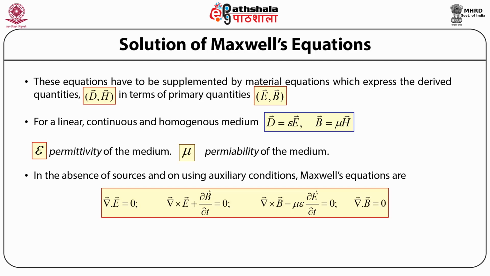The third Maxwell equation becomes the curl of the magnetic field induction vector B minus mu times epsilon times the partial time derivative of the electric field vector E equal to 0. Here the term containing the current density J is not there, again because of the assumption that there are no sources. And finally, the fourth equation remains unchanged and is given by the divergence of the magnetic field induction vector B equal to 0.